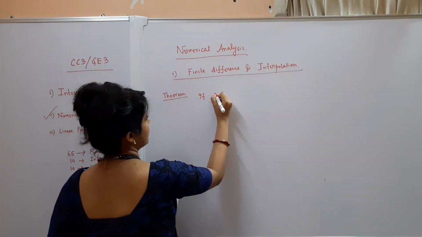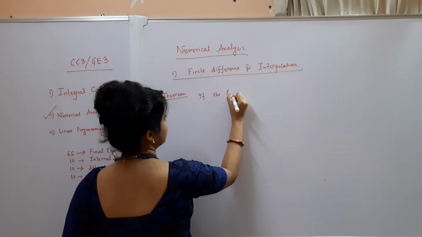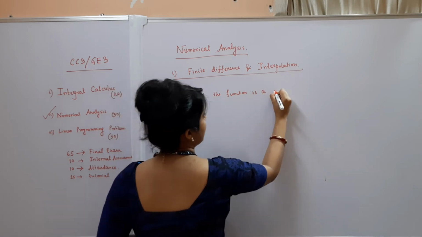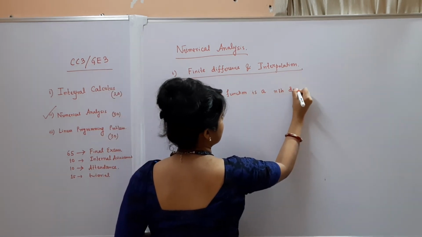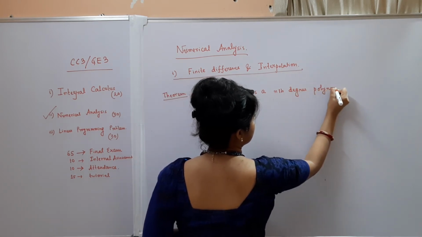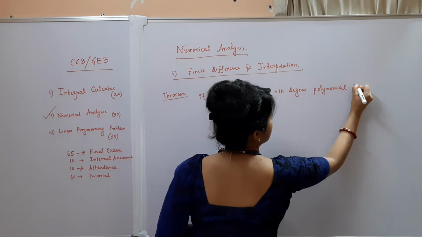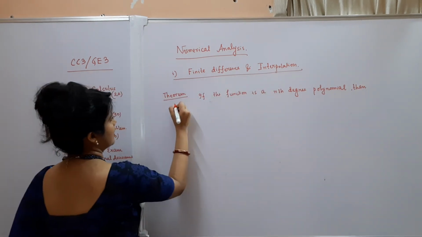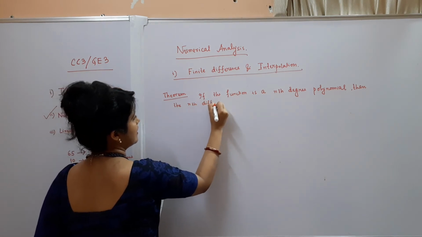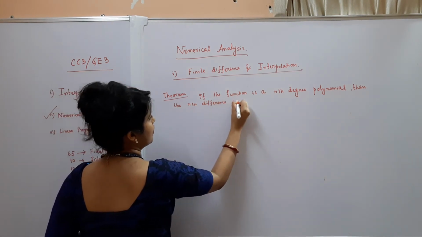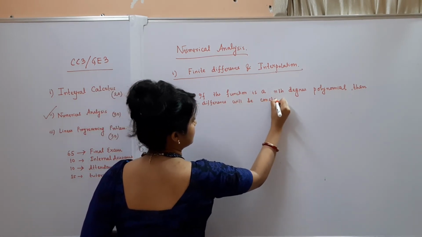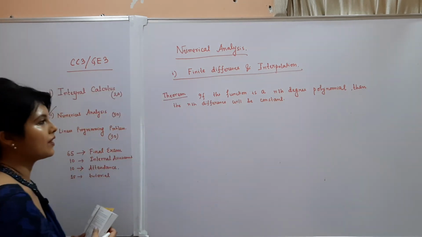That is, if the function is an nth degree polynomial, then the nth difference will be constant. Then the nth difference will be constant.